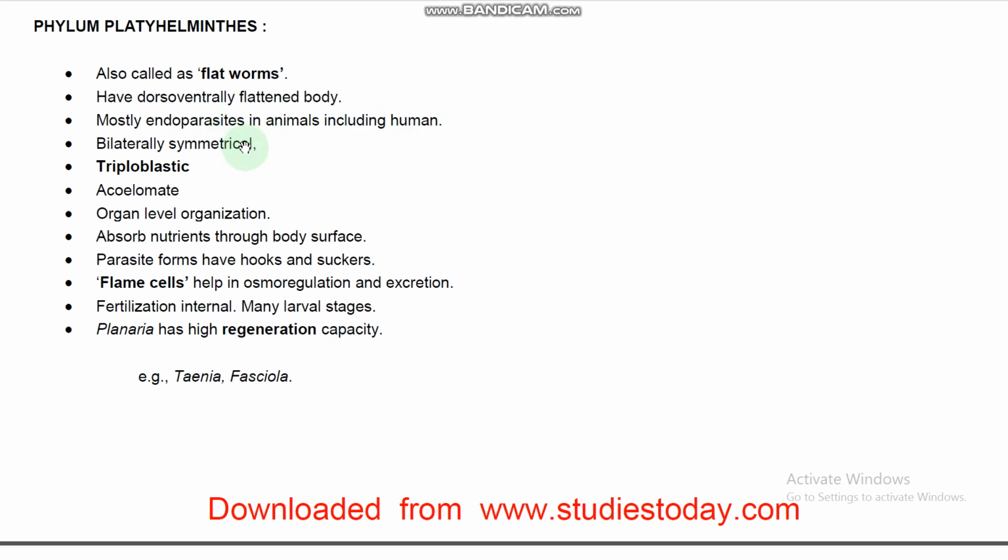Endoparasites: the organism which lives inside the body of another host is called an endoparasite. These are unable to live independently. That is called a parasite, and it causes harmful effects to the host body. They exhibit bilateral symmetry. The first bilateral symmetrical organisms are Platyhelminthes, and also the first triploblastic organisms. They are acoelomates, there is no coelom. They show organ level of organization and absorb nutrients through the body surface, so the digestive system is not much developed.